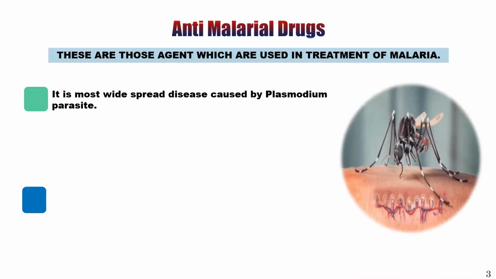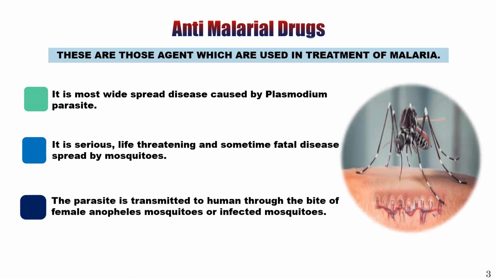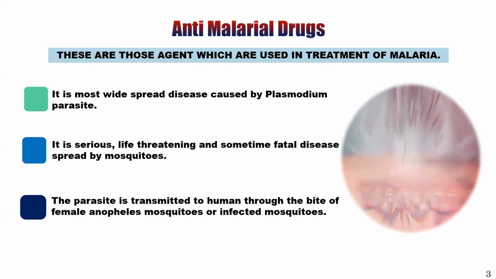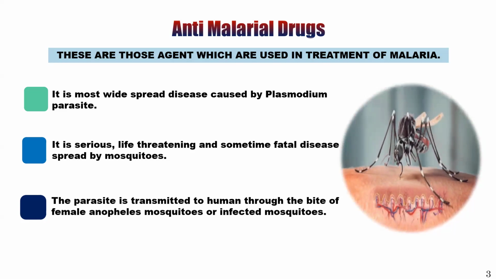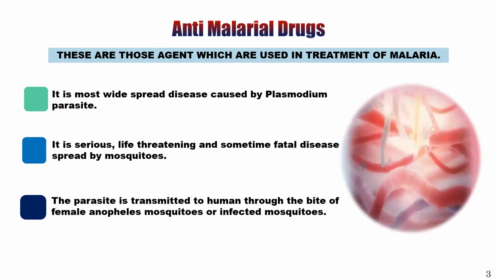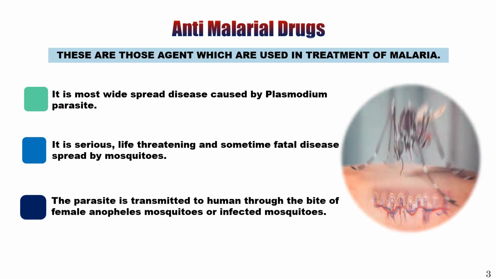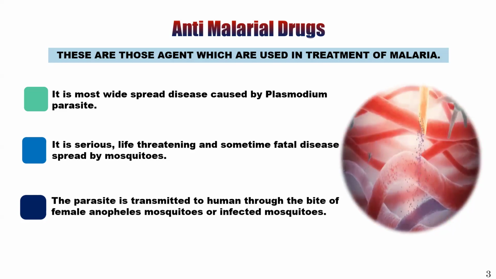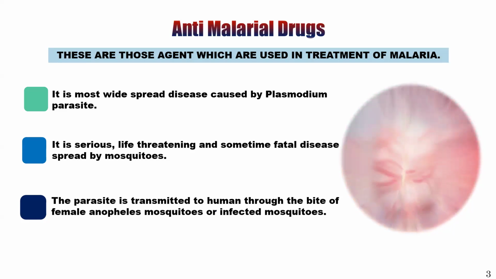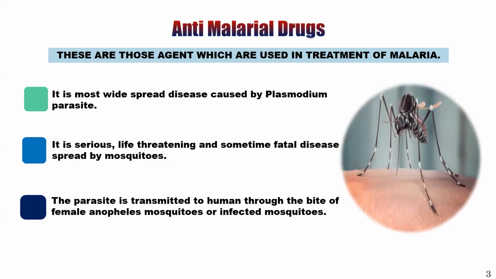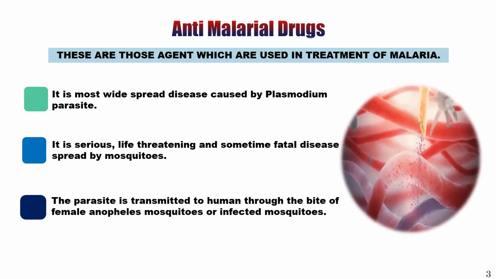First of all, let's see the introduction. What are the anti-malarial drugs? These are those agents which are used in the treatment of malaria. Malaria is the most widespread disease caused by the Plasmodium parasites, and it is a serious, life-threatening, and sometimes fatal disease spread by mosquitoes. The parasite is transmitted to humans through the bite of the female Anopheles mosquito, or the infected mosquito.